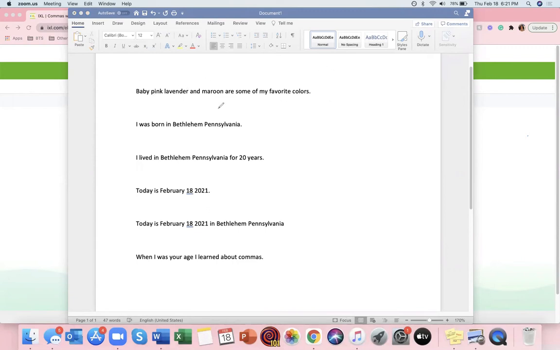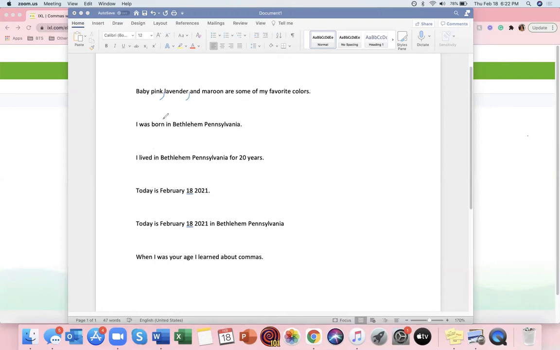In each list, you want to put the comma right after each individual item on the list, except for the last one. So for this sentence saying baby pink, lavender, and maroon are some of my favorite colors, you will put the comma after baby pink, comma, lavender, comma, and maroon are some of my favorite colors.